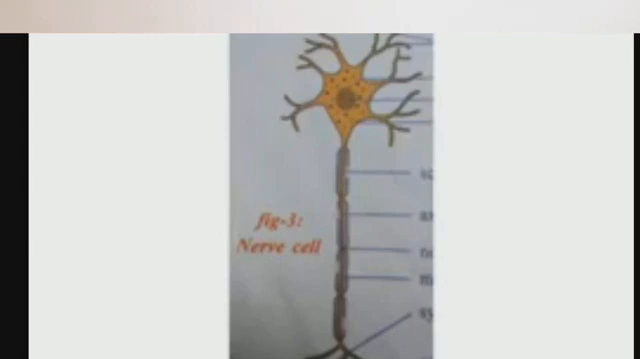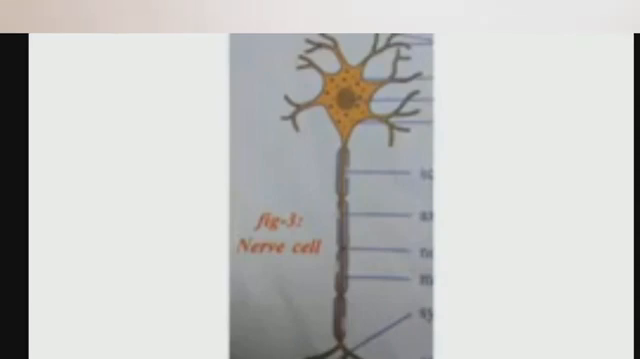What are dendrites? Some projections arising from the cell body are called dendrites. Dendrites are short, branched and more in number. Dendrites are responsible for receiving information from another neuron.